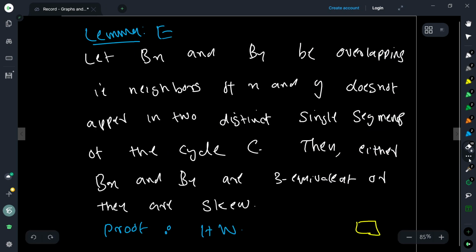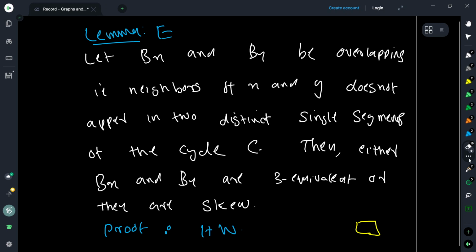Either they are three equivalent, in which case we have a K5 minor, or they are skew, in which case we have a K33 minor. Okay? So prove this lemma E: if you have the cycle and two vertices x and y which have at least two neighbors each in the cycle, and if they are not avoiding each other, which means that they cross, then only these two things can happen.